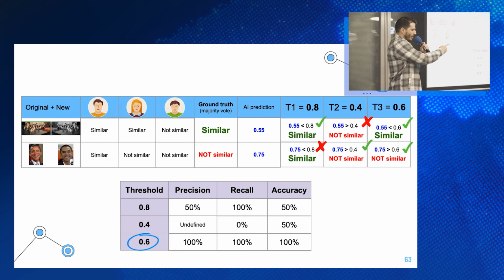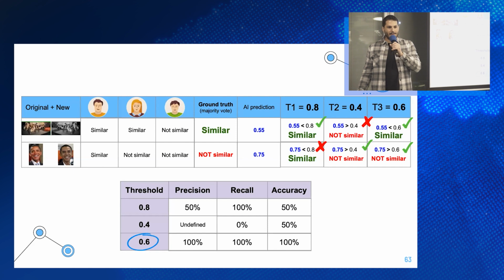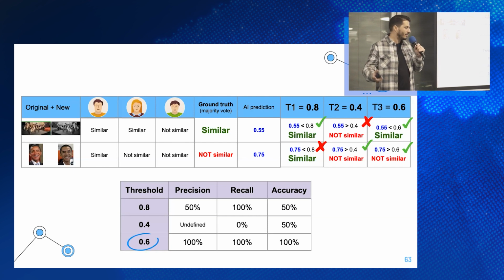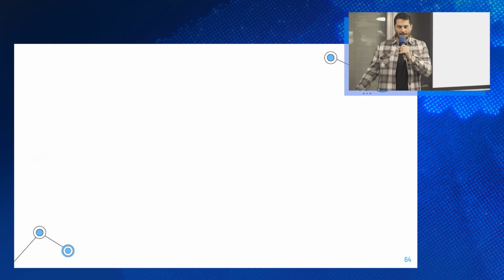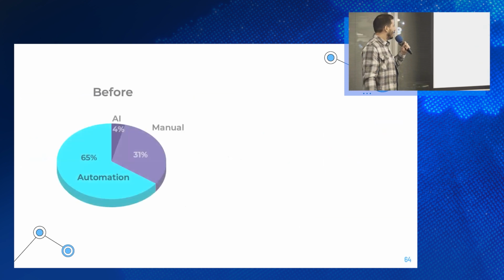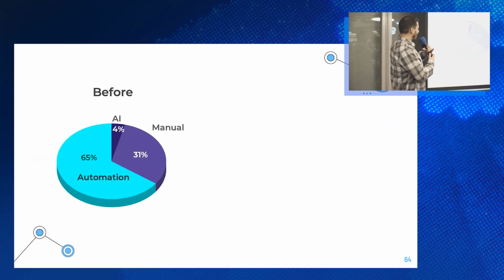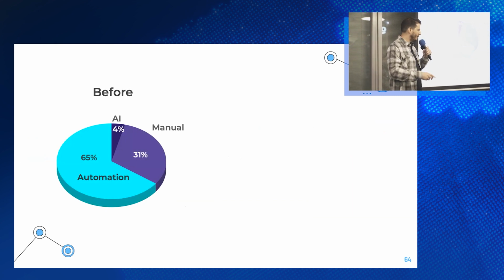Okay, we have the threshold, and we launched. So the impact of this model, let's see it right now. Before the model, 65% of all advertisements were reviewed by the automations, 4% by AI, and 31% by the manual review.